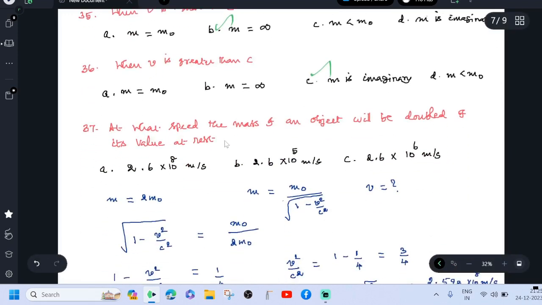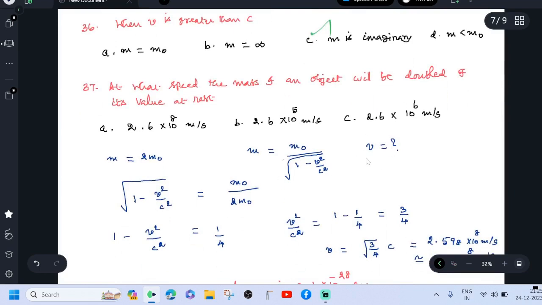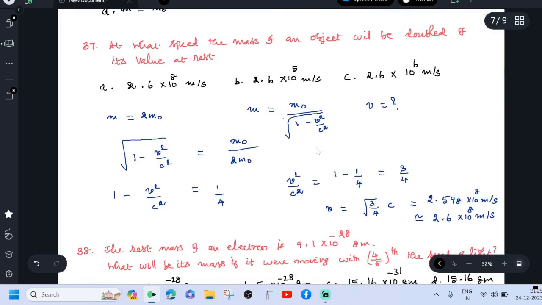At what speed will the mass of an object be double its value at rest? Here the condition is m equals 2m0. What should be the value of v? In this relation, instead of m, we have to put 2m0.